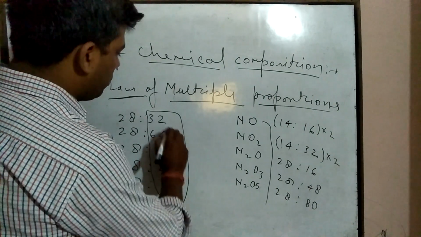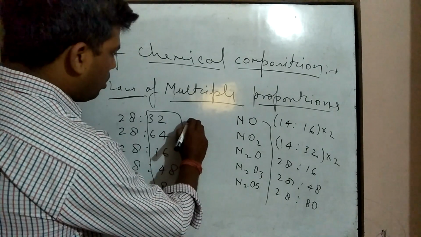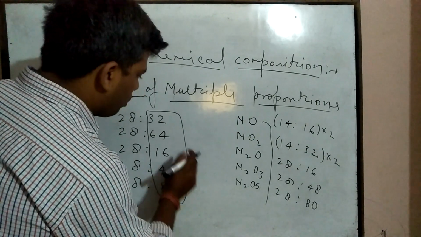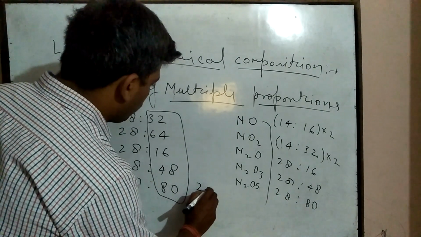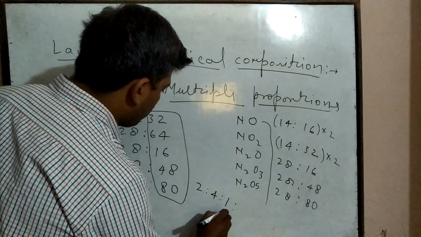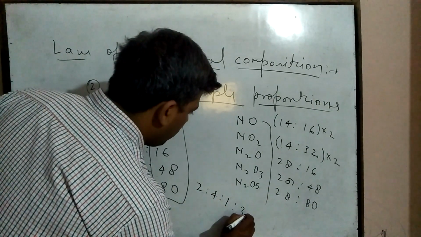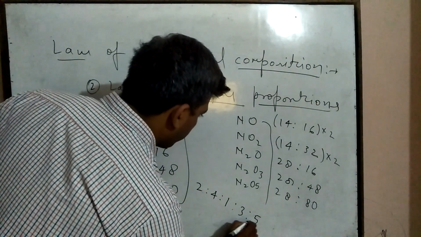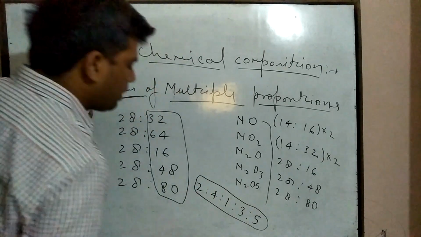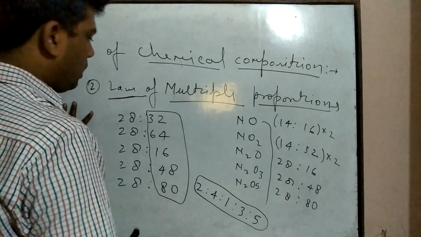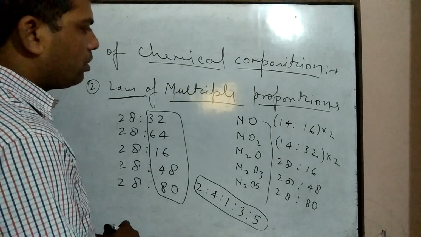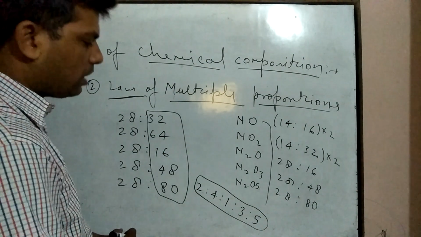For example, 2, 4, 1, 3, 5. This is the ratio of the masses of oxygen in these different compounds when a fixed mass of nitrogen is taken.